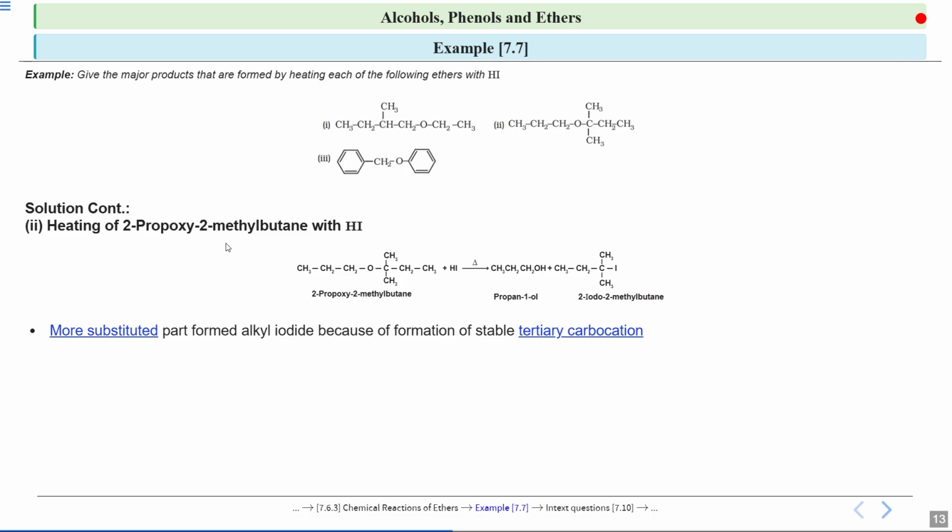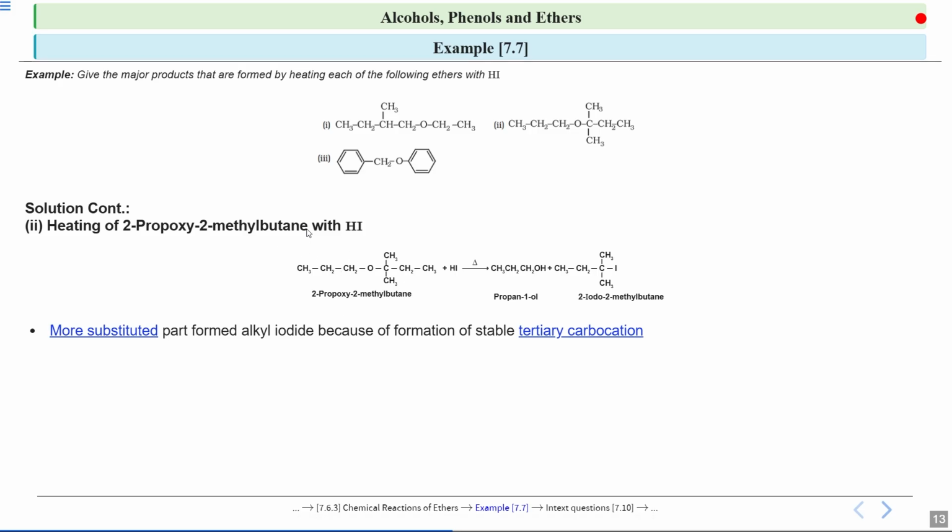Now if you look carefully students, in this case a 3-degree carbocation is formed. So the more substituted part forms the alkyl iodide because of the formation of a stable tertiary carbocation. If this carbon gets a positive charge over here, then it will form a more stable carbocation. So iodine will attack on this carbon and it will form 2-iodo-2-methylbutane.